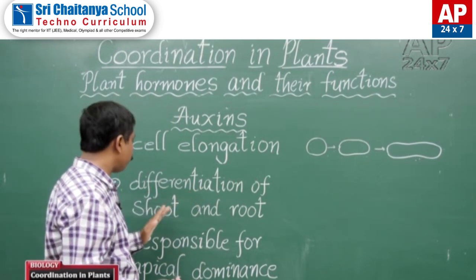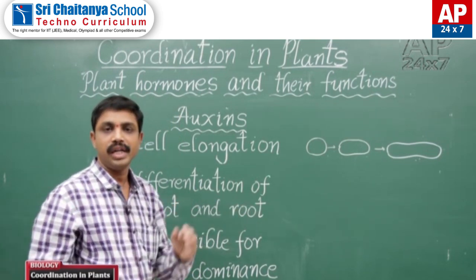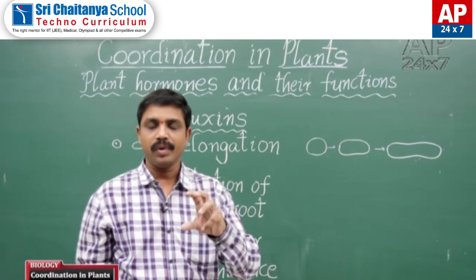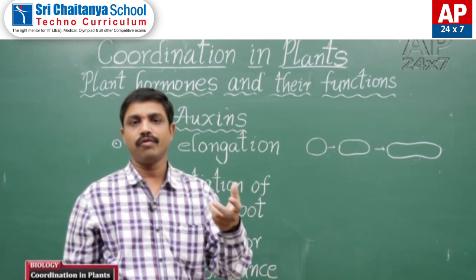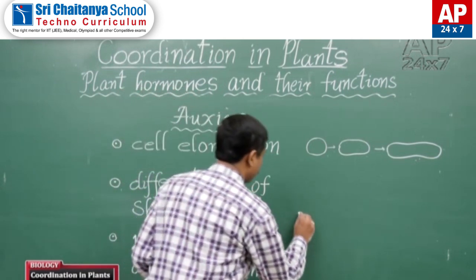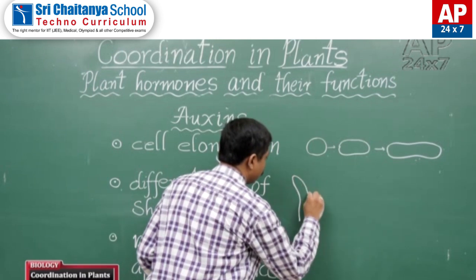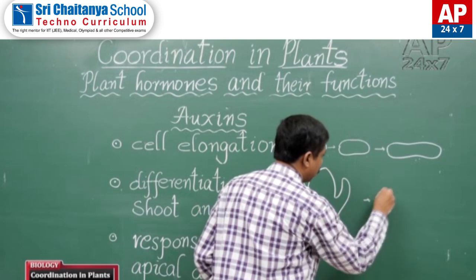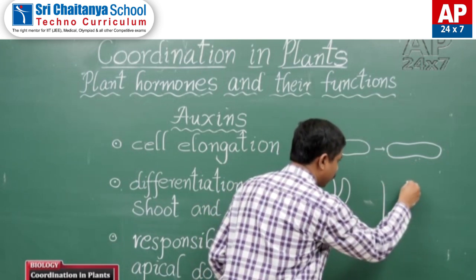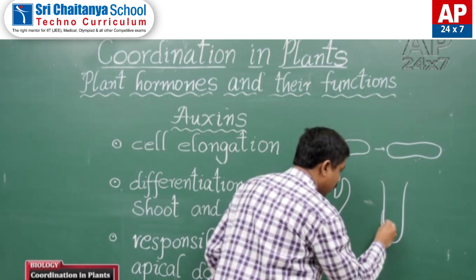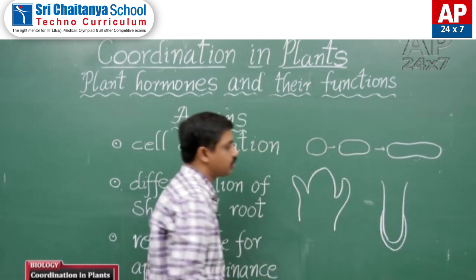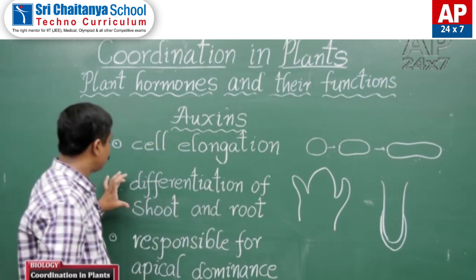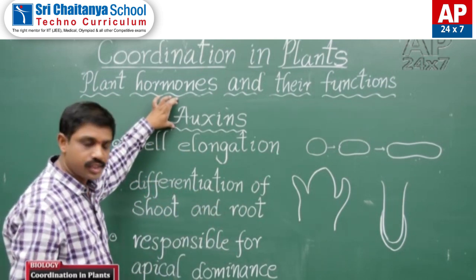And differentiation of shoot and root. They perform particular functions, for example, in the case of shoot, and also in the case of root. So the differentiation of the shoot and root system is also affected by auxins.